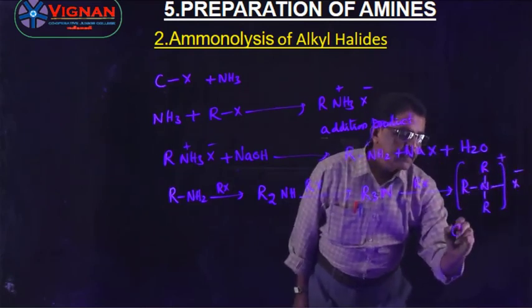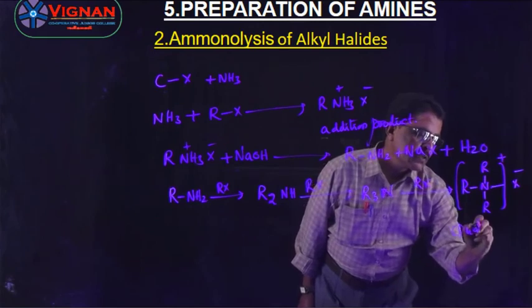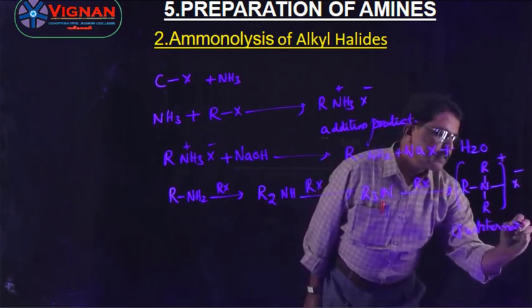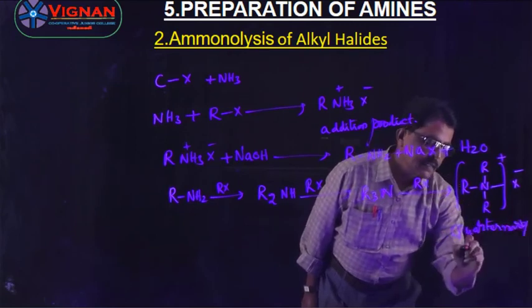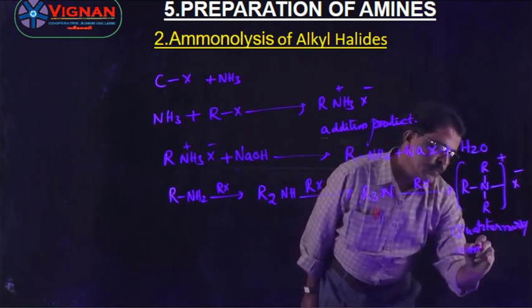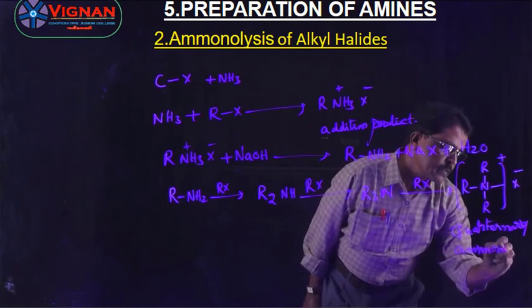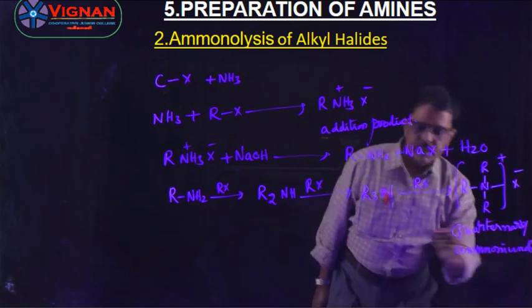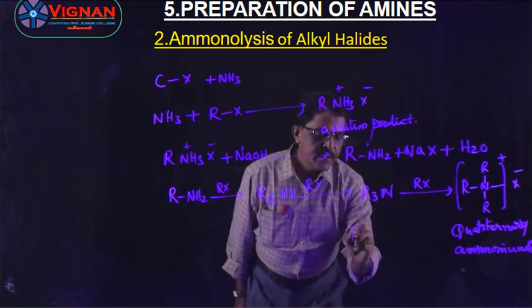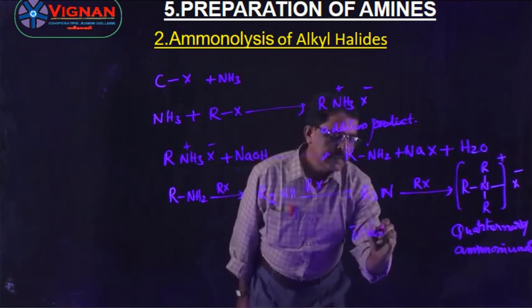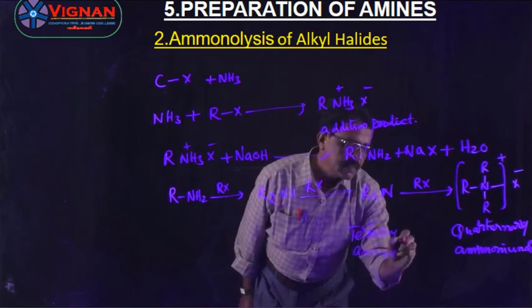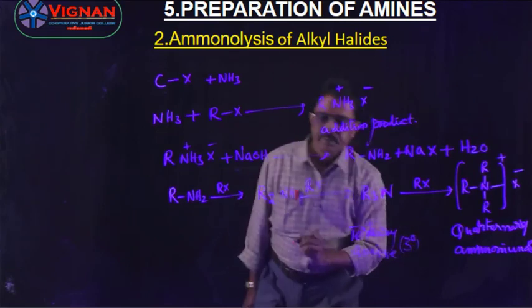So here the name of this one is quaternary ammonium salt, right? And this one is tertiary amine, that means 3 degree amine.